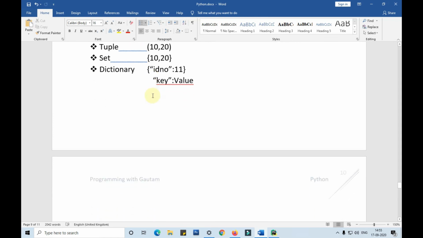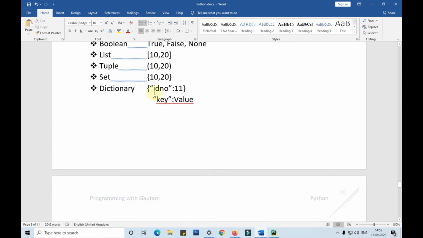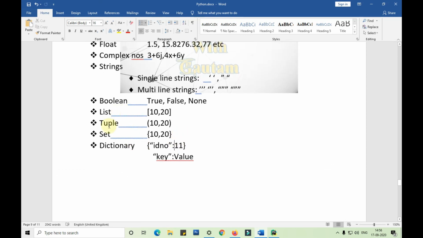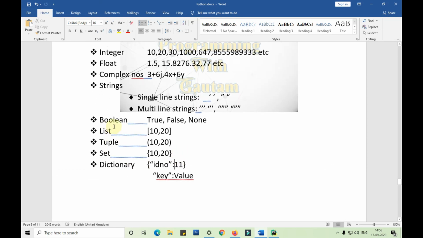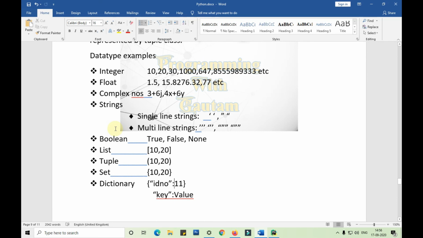Dictionary, as I've told you, it carries a sequence of keys and values. So the key is always in a string format, and the value can be anything. The value can be a set, a tuple, a list, a boolean, a string, etc. It can be anything.